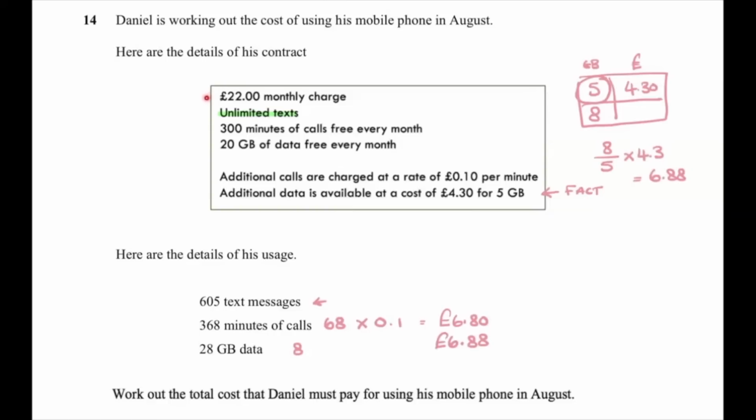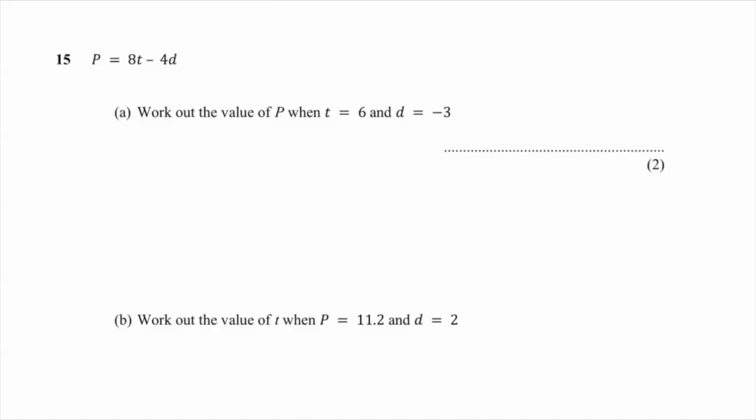One thing I must not miss is this monthly charge. That needs to be added into all these extra costs as well. So we're going to do £22 plus all of this to get our final answer. Put it in your calculator and your final answer is £35.68.